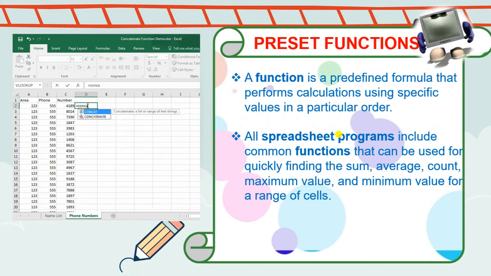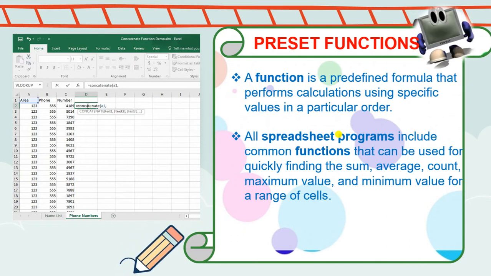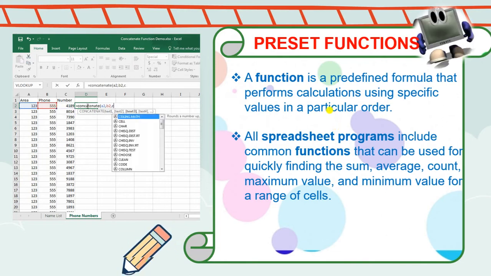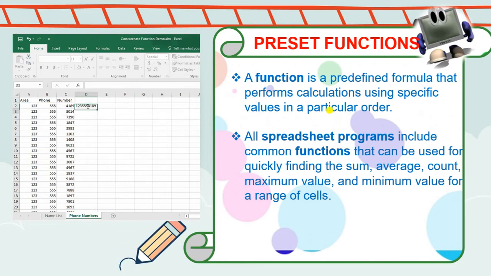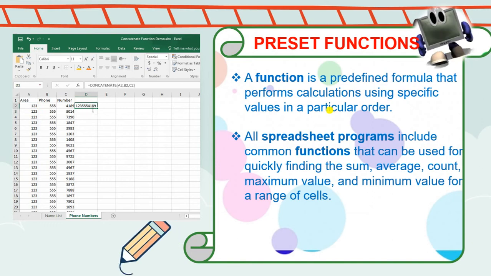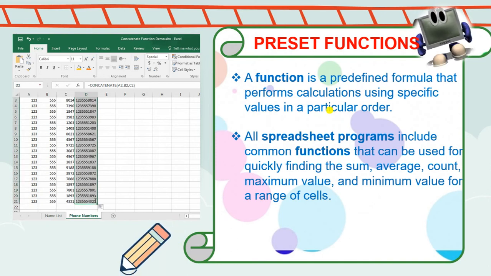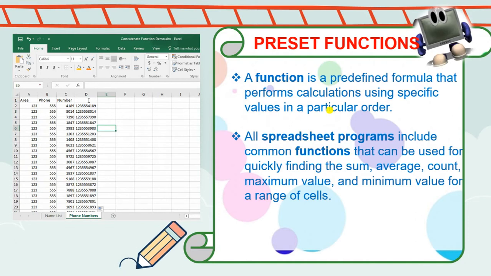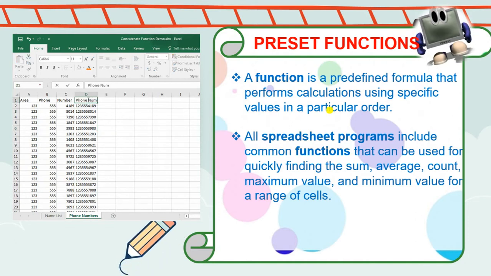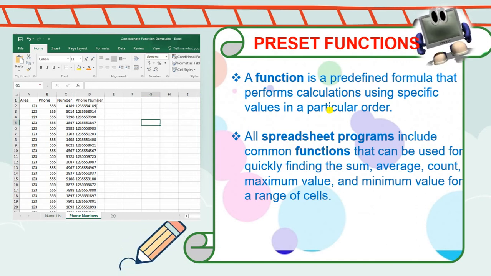Now, preset functions. A function performs a calculation using specific values in a particular order. Spreadsheet programs include common functions that can be used for quickly finding the sum, average, maximum value, and minimum value for a range of cells. With the help of these functions, you can easily find the sum, average, count, maximum value, and minimum value. You can easily calculate with the help of spreadsheet software.